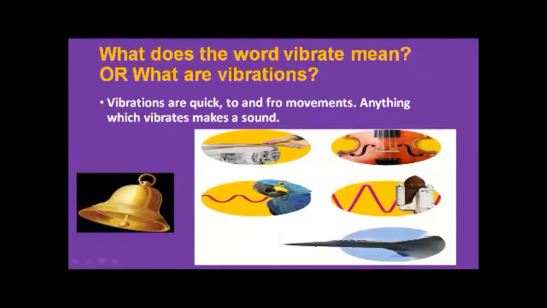So you can see here the examples: the drum, guitar, parrot. Parrot can also make a sound. Yes. The aeroplane, the missile, and the school bell. So vibrations are quick to and fro movements.